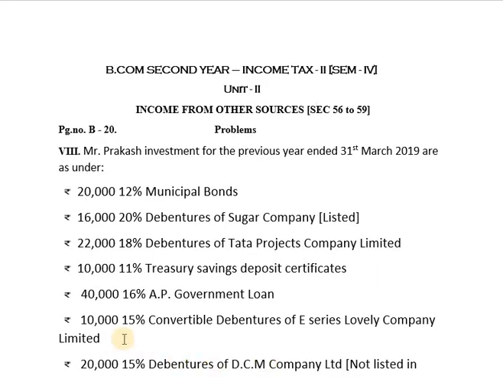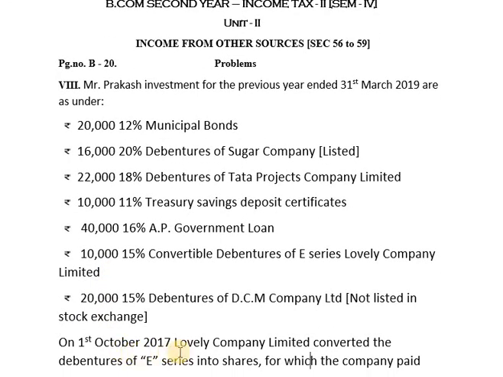Next, his investment is rupees 10,000 15% convertible debentures of E-Series Lovely Company Limited, and here it is given that on 1st October 2017, Lovely Company Limited converted the debentures of E series into shares because these debentures were convertible debentures. So these debentures can be converted into shares, and Lovely Company Limited converted these debentures of E series into shares on 1st October 2017.